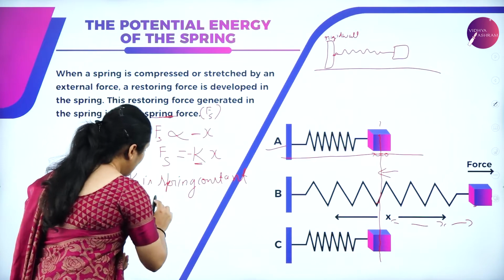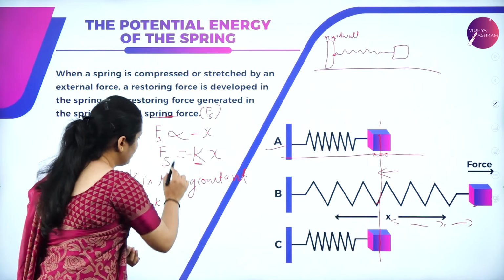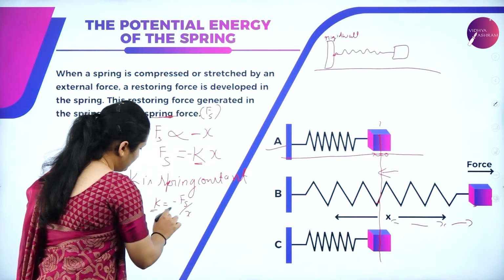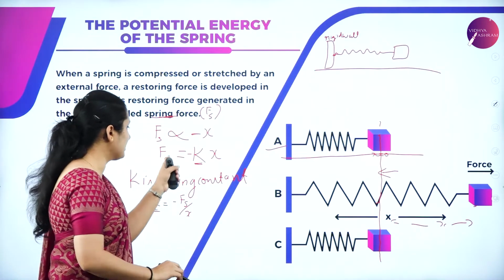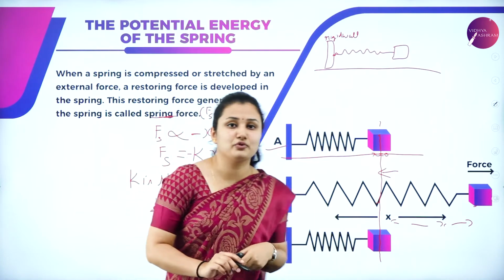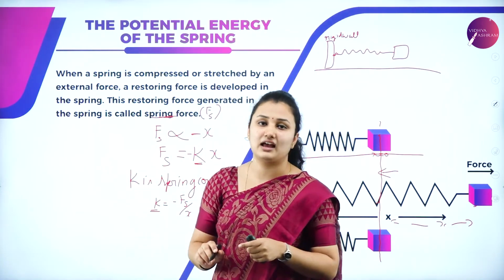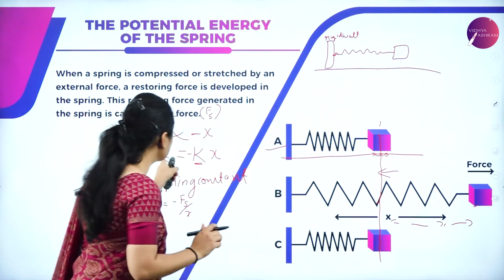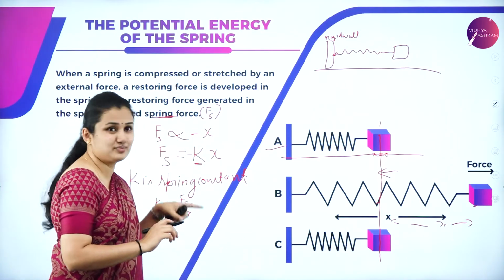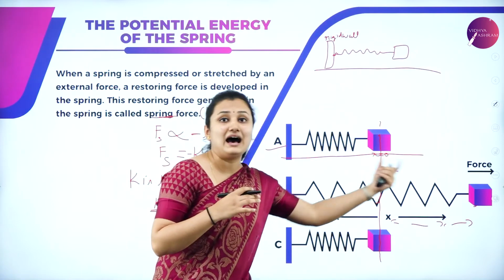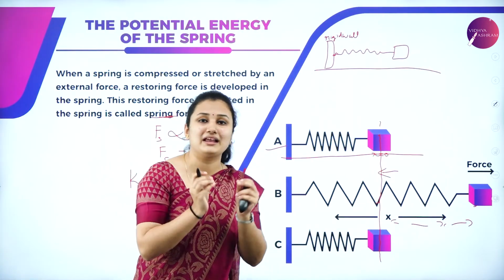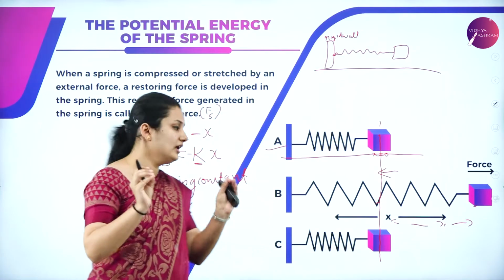So k is equal to minus Fs by x. To know the spring constant, k is equal to minus the spring force divided by the displacement it has undergone. Next, the force that we apply is proportional to the displacement. That means if we apply a large amount of force, there will be a large displacement. X will be more. If you apply less force, the displacement will also be less.